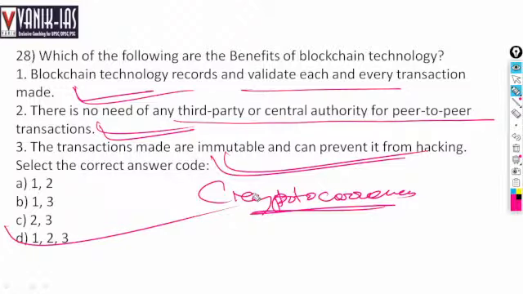Blockchain is applied in many cases, and it can make banking transactions highly safe and low cost, almost free of cost, especially intercountry transactions.